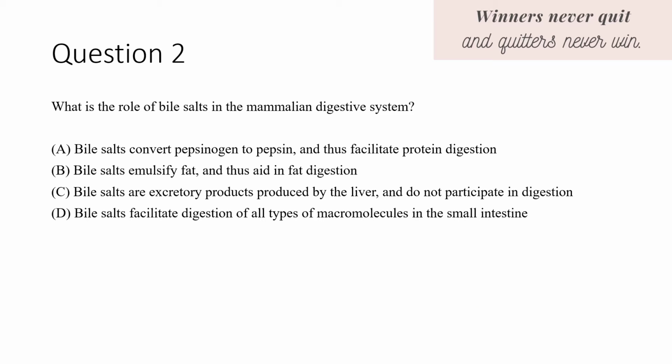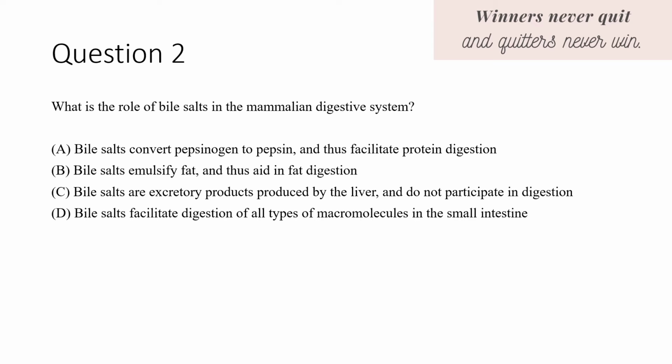Question number 2. What is the role of bile salts in the mammalian digestive system? A. Bile salts convert pepsinogen to pepsin and thus facilitate protein digestion. B. Bile salts emulsify fat and thus aid in fat digestion. C. Bile salts are excretory products produced by the liver and do not participate in digestion. Or D. Bile salts facilitate digestion of all types of macromolecules in the small intestine.